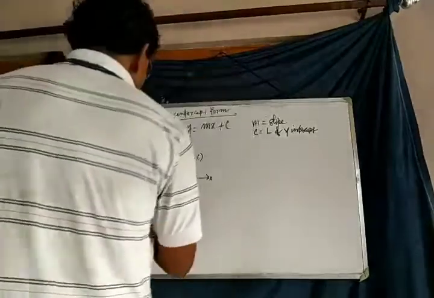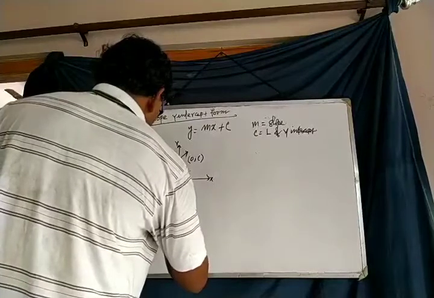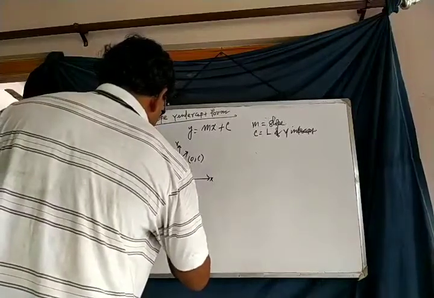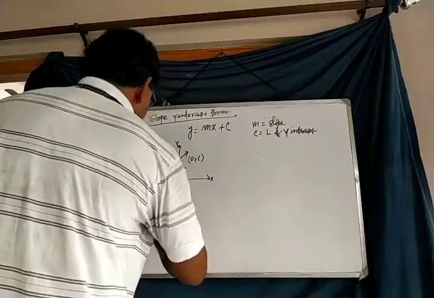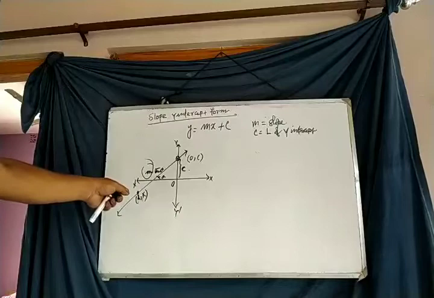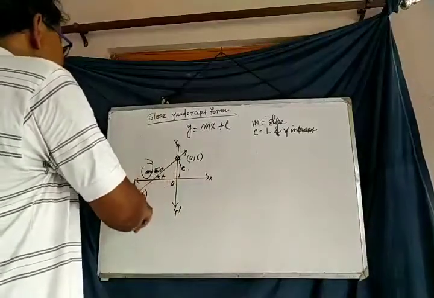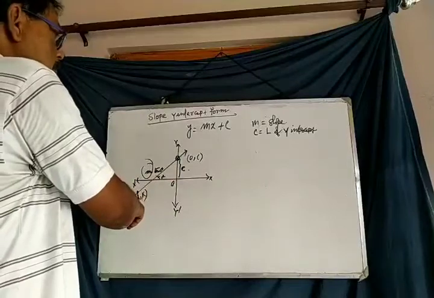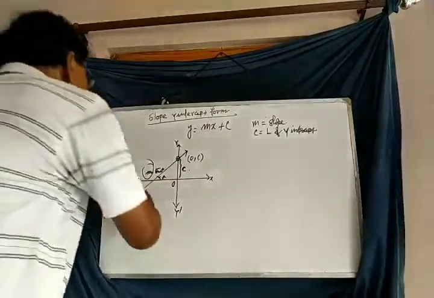Let us consider a point with coordinates h, k. That means the point is moving, and at a certain position its coordinates are h, k. So it is called the current position.